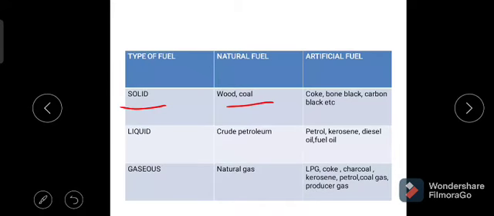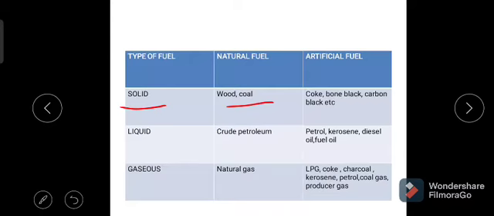That is, the solid fuel in the form of natural fuel is wood, coal. Wood is available in the solid state. Coal is also available in the solid state. These are available in the earth's crust.